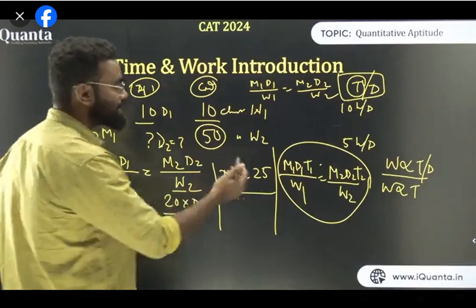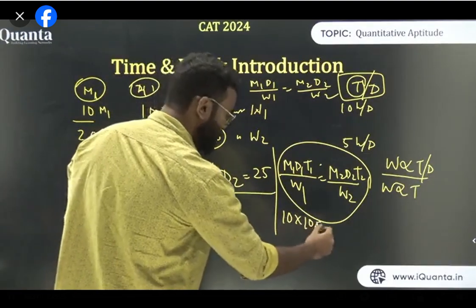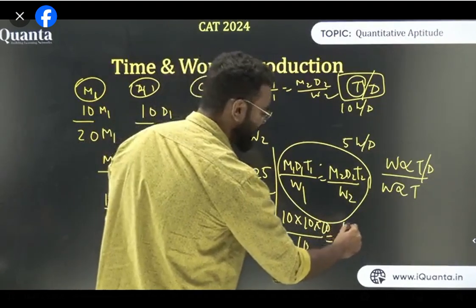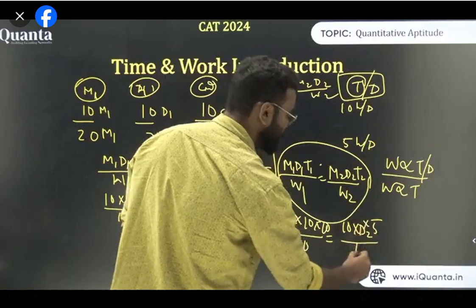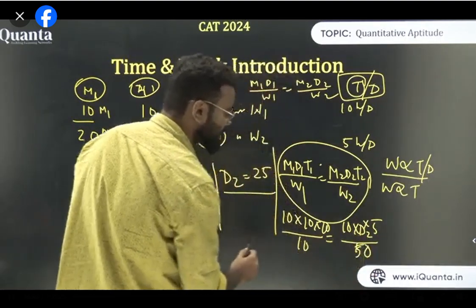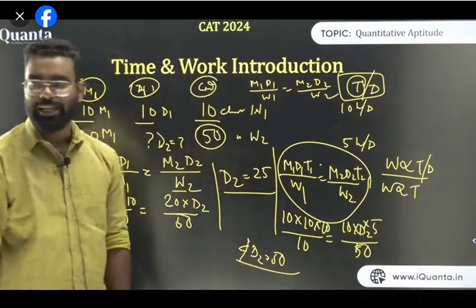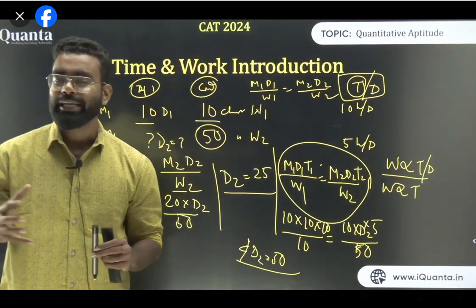Now if this is the case, what is your answer? You need to multiply again, that is 10 into 10 into 10 upon 10 is equal to, what is M2? M2 is 10, we need to find D2, and T2 is 5, so 10 into D2 into 5, upon W2, which is basically 50. Now if you solve this, you'll get D2 is basically 50. So your answer is you need 50 days to complete the work. Am I clear?